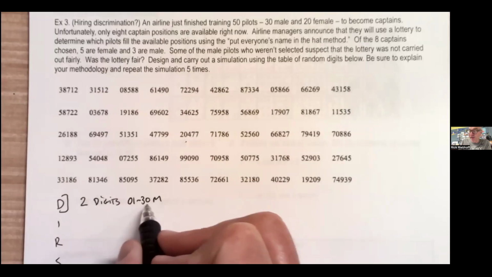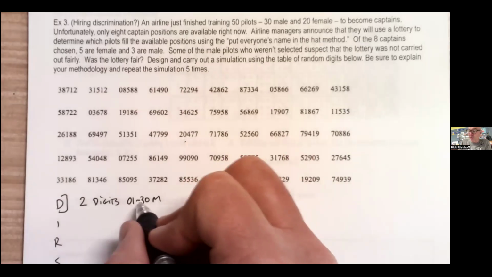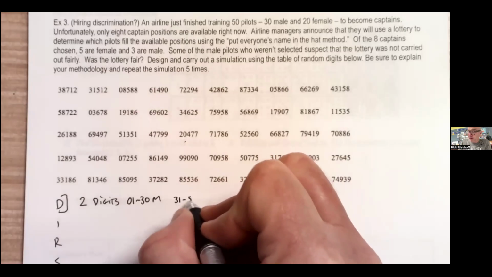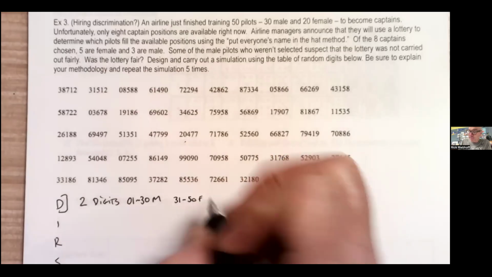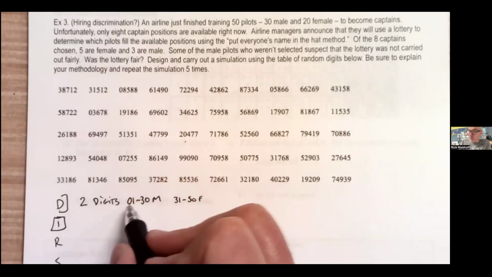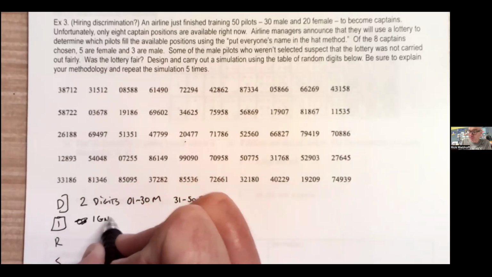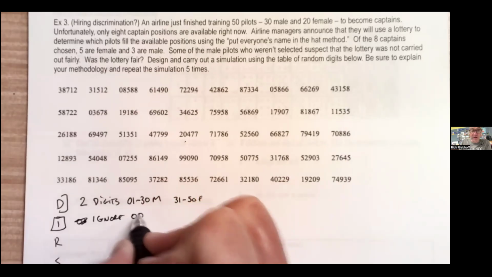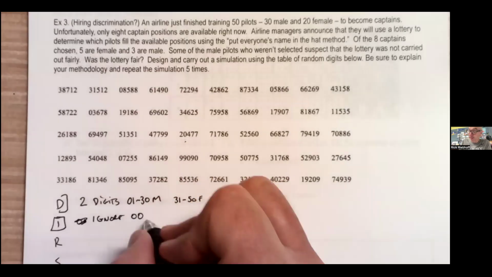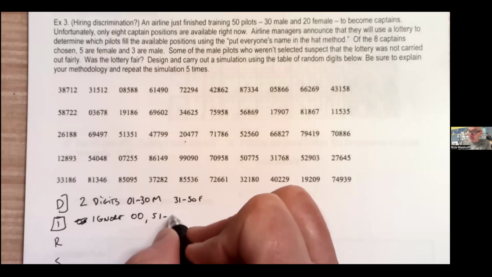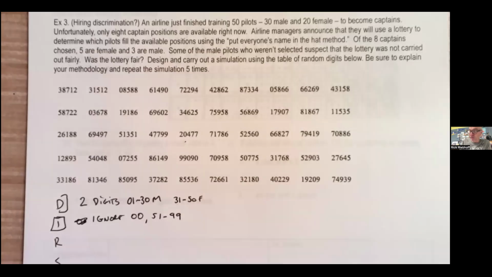So 2 digits, 2 digits. 01 to 30 is male, and that means 31 to 50 is female. What are we ignoring? Well, we are going to ignore 00. That's the one that people forget a lot. And then we're going to ignore 51 to 99. Okay, so those are digits we're going to ignore.